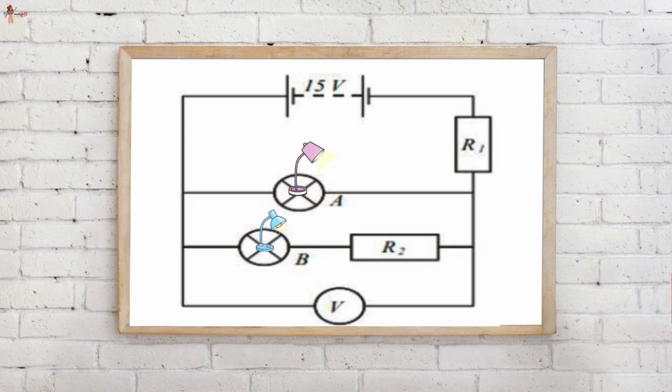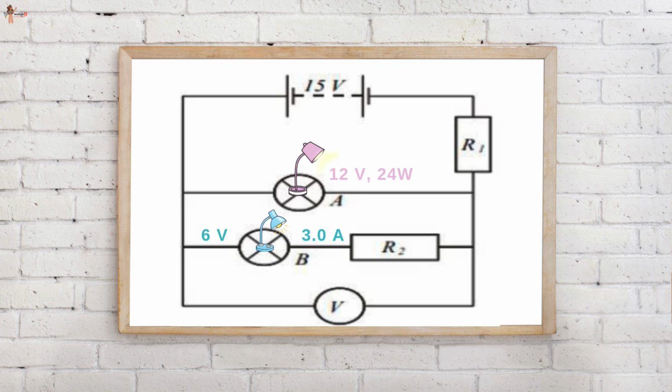As shown in the figure here, A and B are 2 lamps. Lamp A is rated at 12 volts and 24 watts. Lamp B is rated at 6 volts. When lamp B operates at its rated voltage, the current in it is 3 amperes. The values of R1 and R2 are chosen so that both lamps operate at their rated voltages.